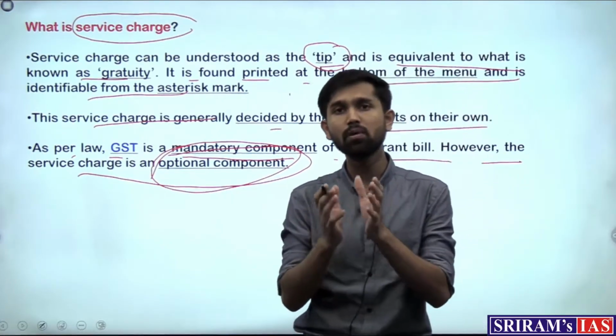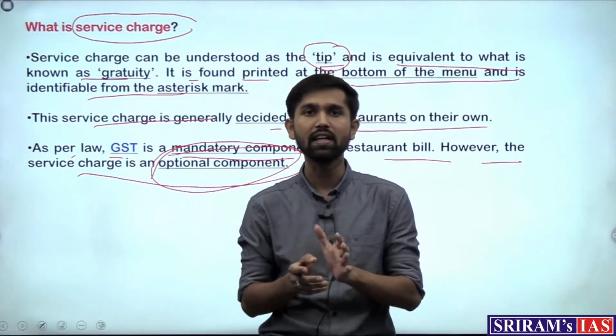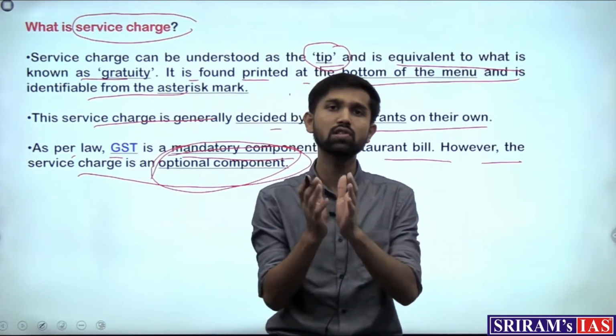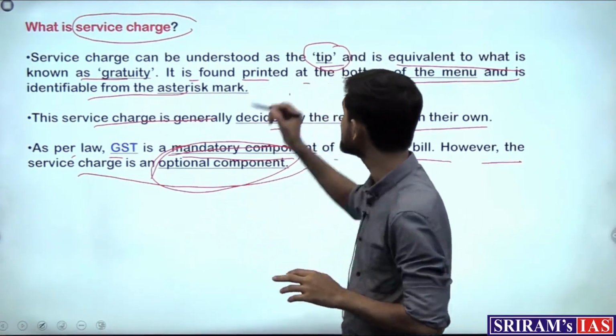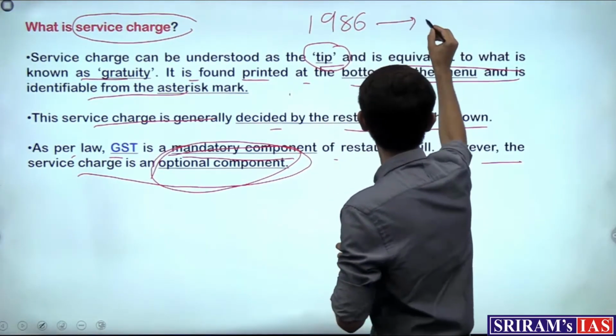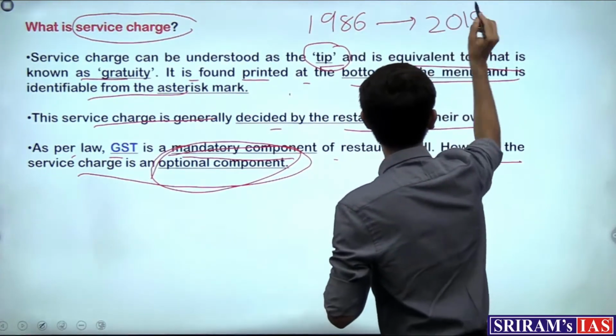The Consumer Protection Act of 2019 was renewed, and the earlier version was the Consumer Protection Act of 1986. The initial act came in 1986 and the renewed act came in 2019.